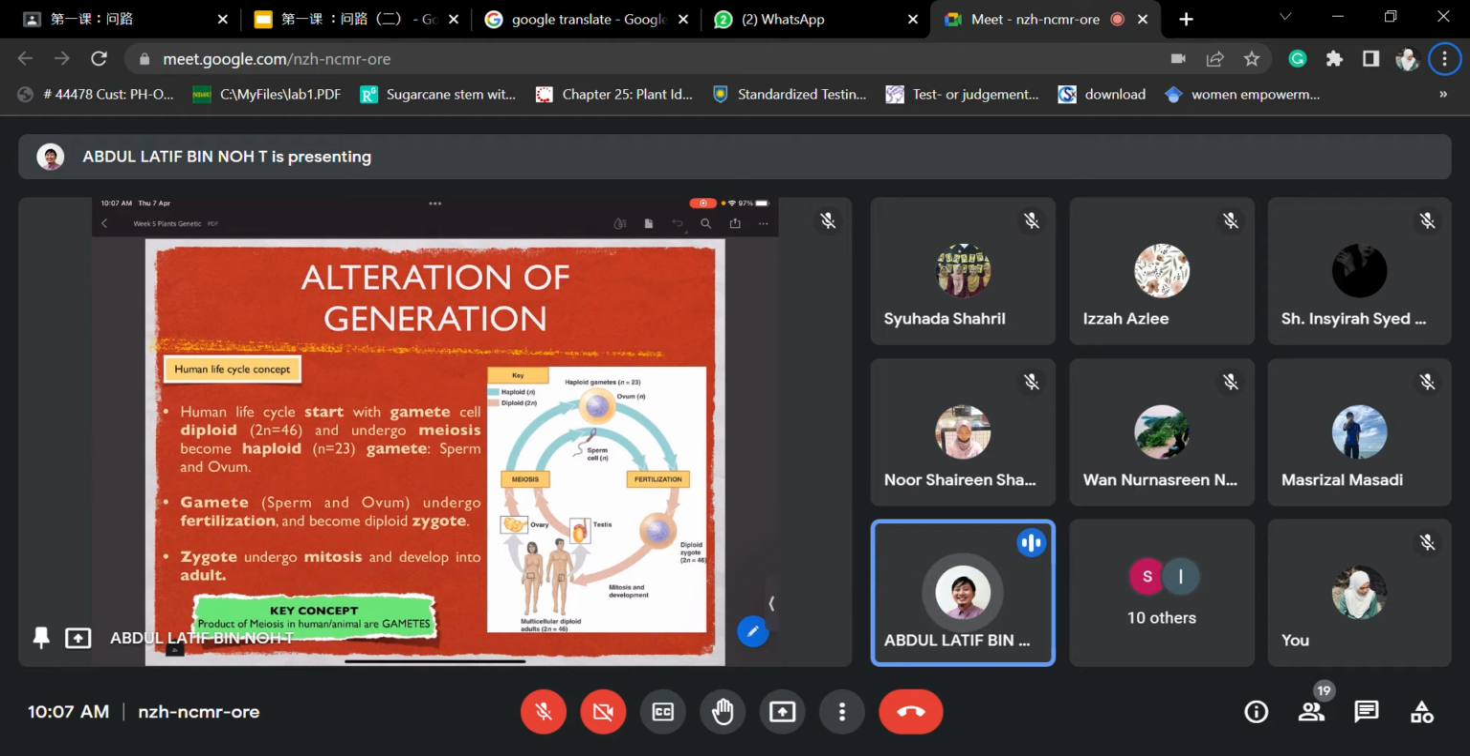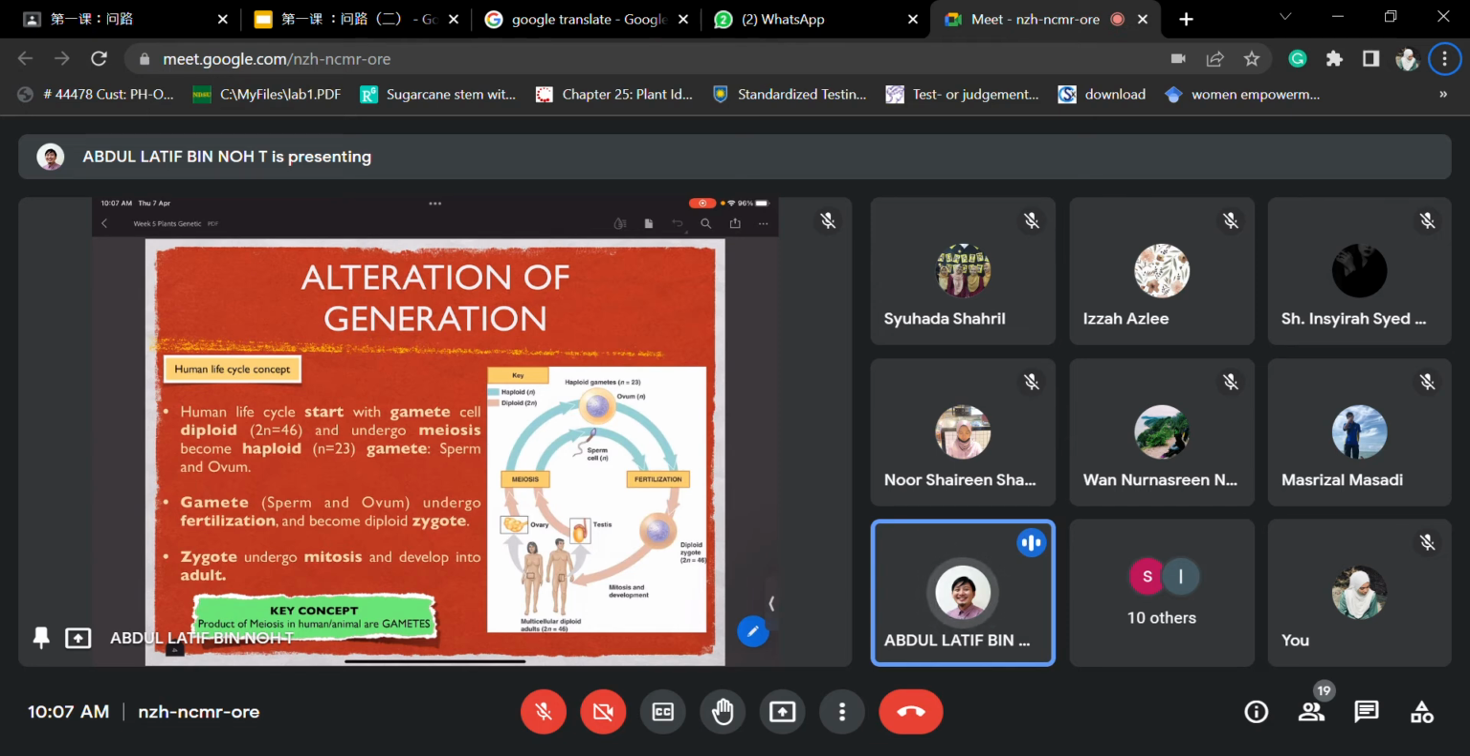So the life cycle of a human starts with the diploid cell, and then when it undergoes the meiosis process, which we understood last week regarding the anaphase phase, there is genetic exchange during that particular phase. This is where the diversity comes from. So they become haploid gametes, in the form of either sperm or ovum.